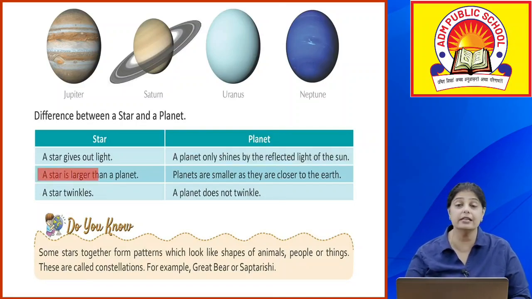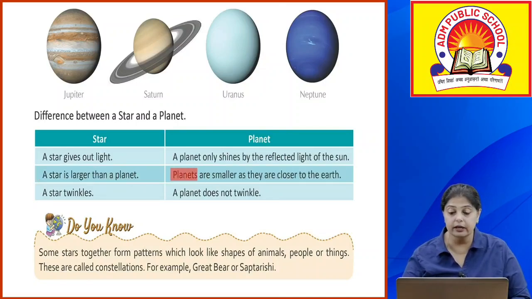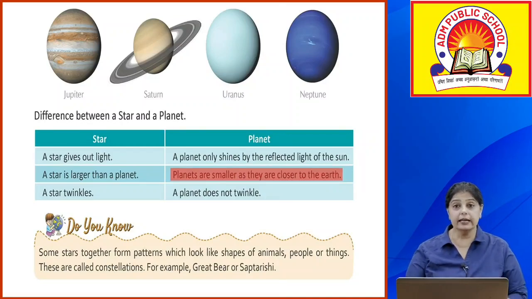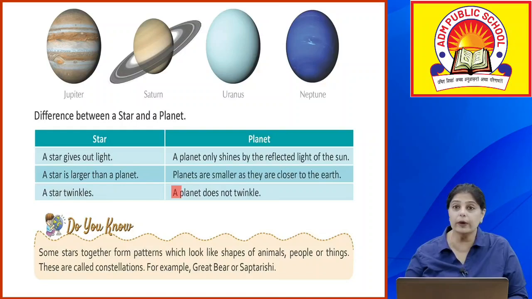Okay, a star is larger than a planet. Planets are smaller as they are closer to the earth. So हमें लगता है कि stars बहुत छोटे छोटे हैं, but this is not the fact. Stars in fact are quite big in size, but because we are far away from them, that is the reason why हमें वो छोटे दिखते हैं. Planets are smaller as they are close to the earth. Now a star twinkles, a planet does not twinkle.